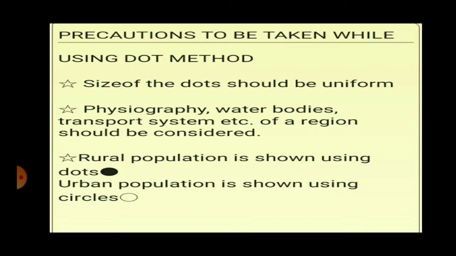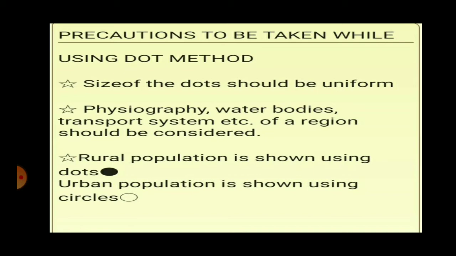Okay, if you are using a country map and the size of the state is very small, but the variable that you are representing by that dot is covering the entire state, it is not feasible to make a smaller dot. Are you getting me? The state is small and your dot is big, but for that state you cannot reduce the size. Whatever the size of the dot represents, the value of the variable should be uniform throughout the map.